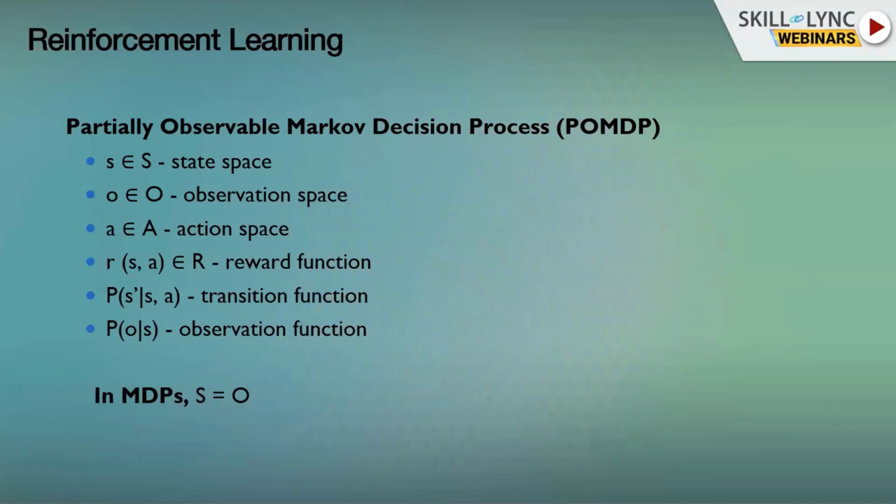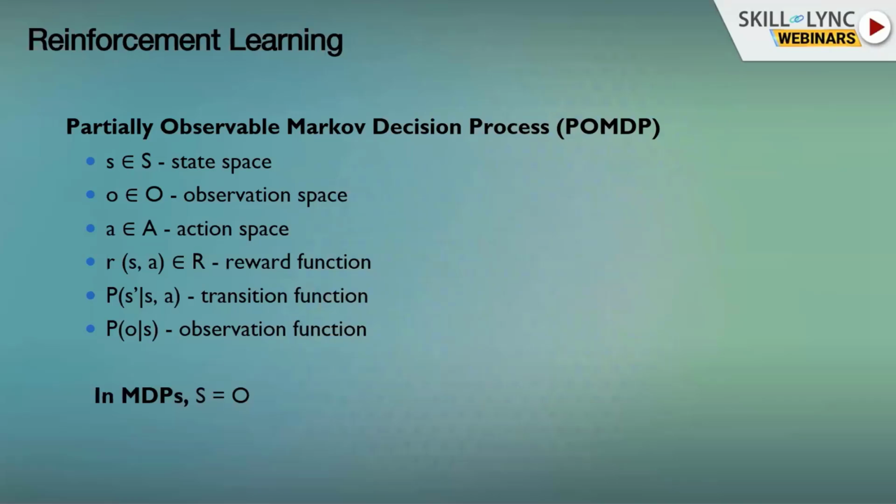We also have an observation function, which with some probability shows us a certain observation given that we're in a specific state. And in MDPs, unlike POMDPs, the state space and the observation space are the same thing. In general, you can think about MDPs because this is what we'll usually talk about. But it's important to remember that in the general case, we don't always get to see the actual state space. We see only observations of the state space. So this is the basic framework we're going to rely on.